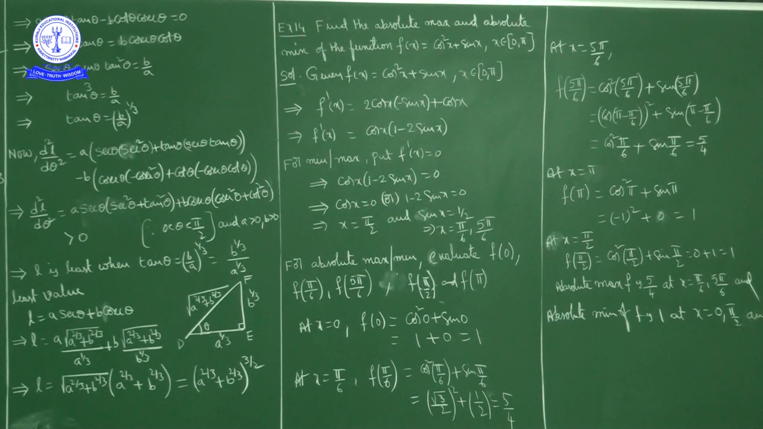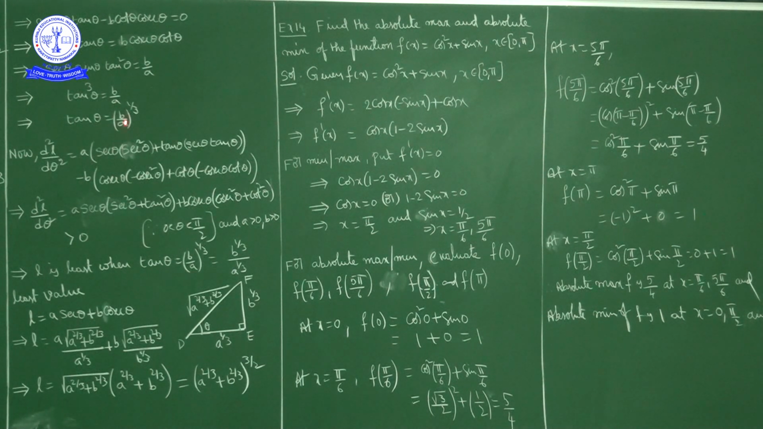The reason is theta is in first quadrant as well as a positive and b positive. So the second derivative is positive when tan theta equals (b by a) power 1 by 3. So by the second derivative test, the length of the hypotenuse is minimum, or least, when tan theta is equal to (b by a) power 1 by 3. (b by a) power 1 by 3 is b power 1 by 3 upon a power 1 by 3.